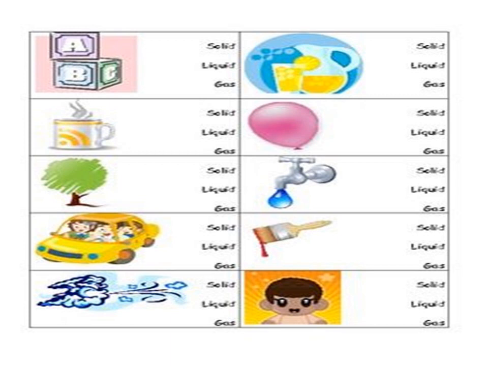You have to put a tick on the correct form of that picture. In the first box, that is a solid thing, so you put the tick on solid. In the second box, here is a cup, and from the cup gases are coming out, so we put the tick on gas.